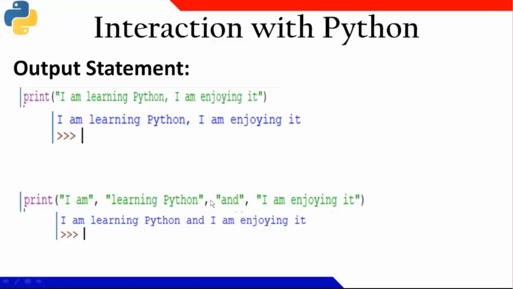Okay, it will be concatenating each and every string. But if I put a comma, obviously I'll get a blank space in between. So after "I am" and "learning Python", I got a space here. But if I put plus, then "am" and "learning" will be merged into a single word. So this is the importance of a comma here.